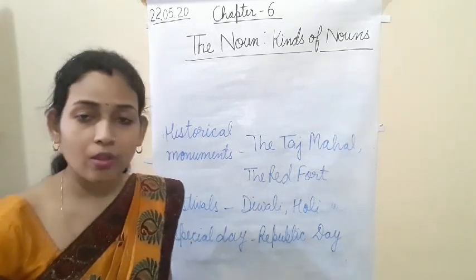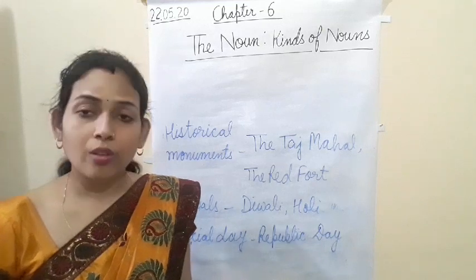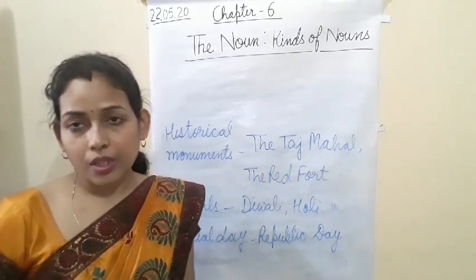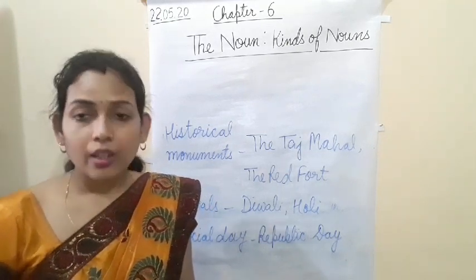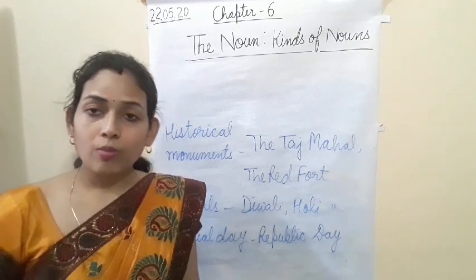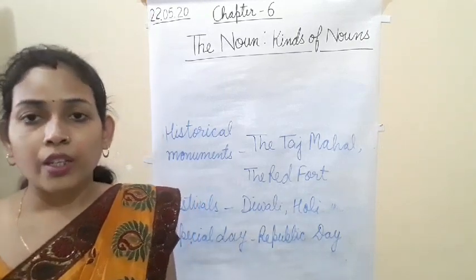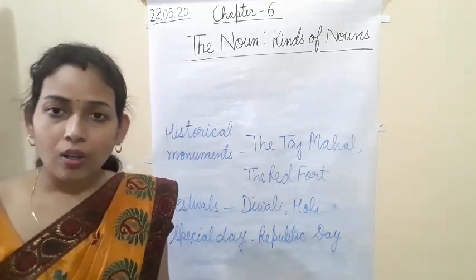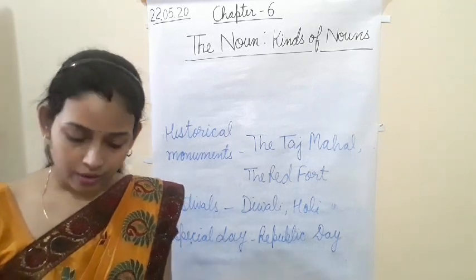So names of the people, names of countries, names of cities, names of days of the week, names of the months of the year, names of the ocean and seas, names of rivers, names of historical monuments, names of festivals, names of special days. Clear? All these are examples of proper nouns, and we always write those proper nouns with capital letters, okay.